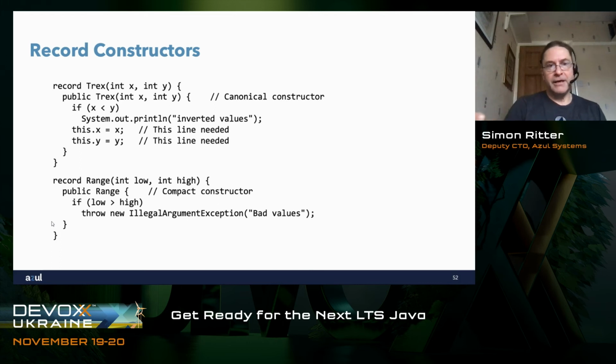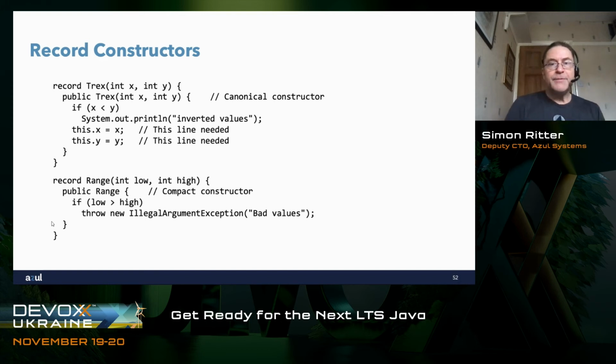We then add the extra logic we need to test if low is greater than high, throw an illegal argument exception if it is, and then we don't have to explicitly set the assignment of the values because, again, the compiler can do that for us. This is good because now all we need is our own logic. We've avoided that extra boilerplate code as well.